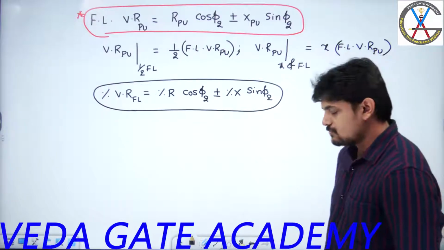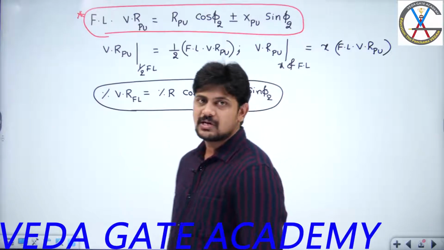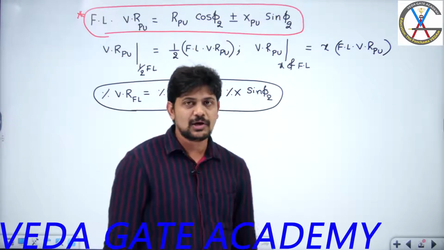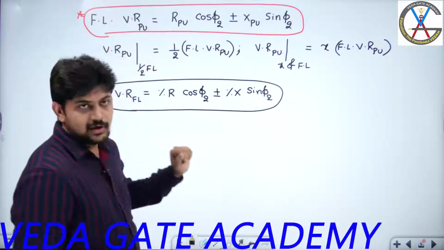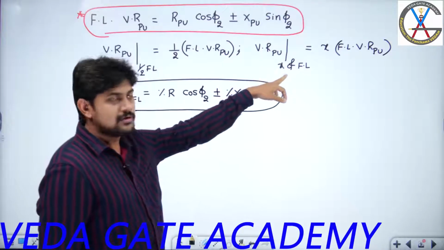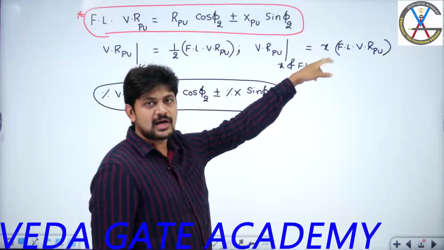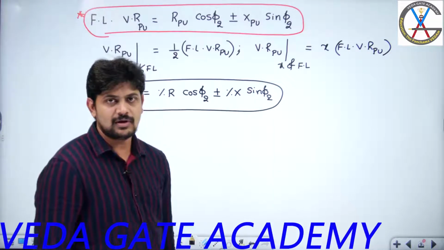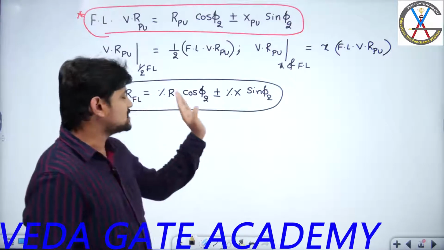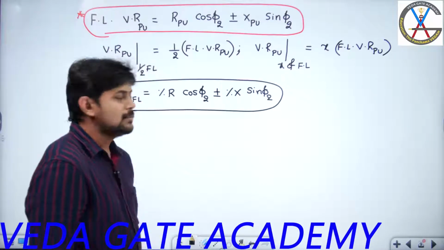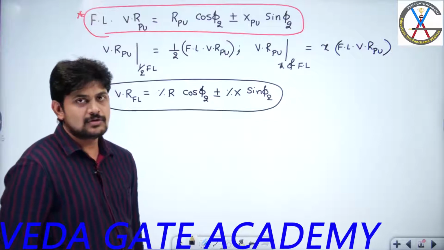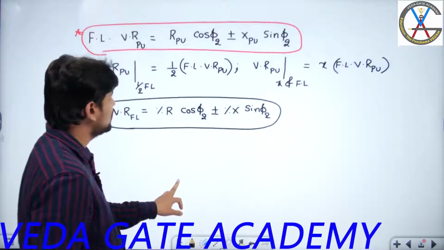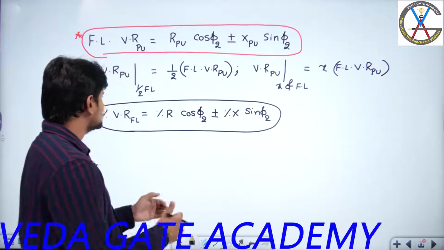So what is the expression for voltage regulation? Per unit voltage regulation is R per unit into cos phi 2 plus or minus X per unit into sin phi 2, that is the full load value. The voltage regulation per unit quantity at X fraction of full load is equal to X times the full load voltage regulation per unit quantity, and percentage voltage regulation is percentage R cos phi 2 plus or minus percentage X sin phi 2.